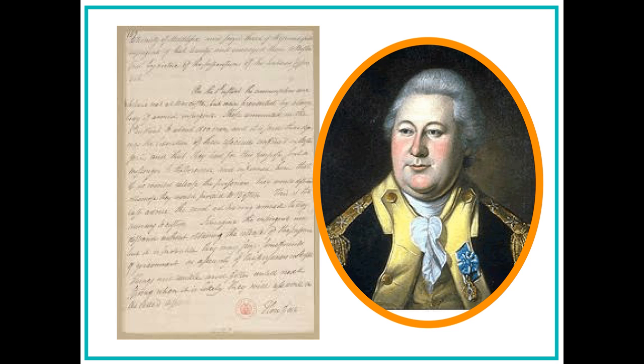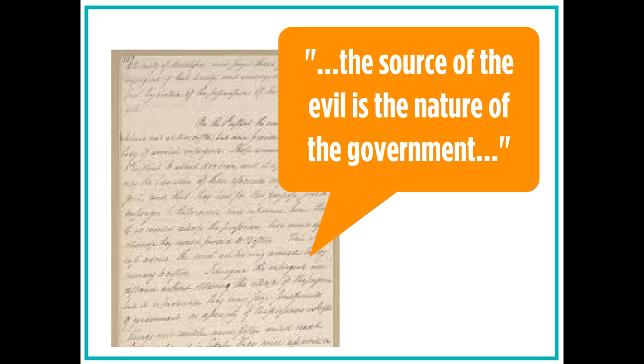The first document Sebastian reads is a letter written by Henry Knox. Henry Knox was a general in the American Army. Knox was writing a letter to George Washington about how he was worried about the government. In the letter, Knox wrote that the source of the evil is the nature of the government. This means that people thought that the government could be evil and would not actually care about people.